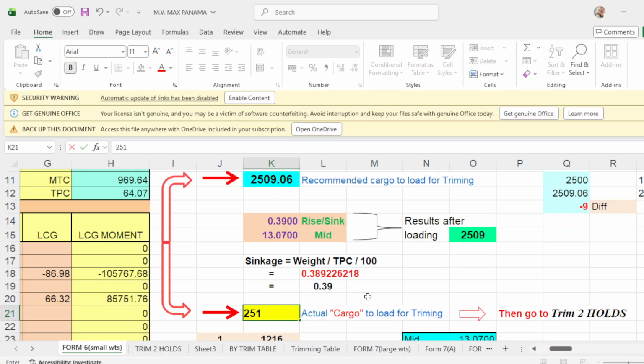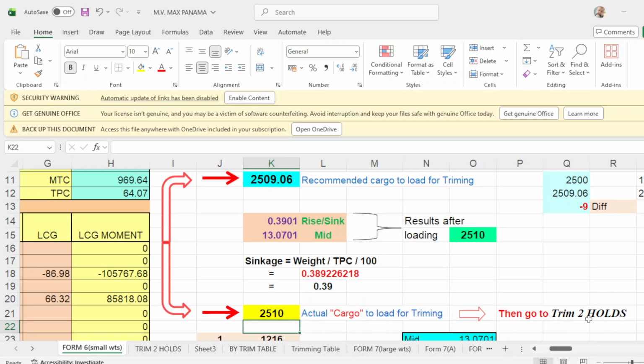Okay, we add 1 ton more. So take note that the mid drop is over by 0.0001, the same thing with this sinkage, an increase of 0.001. But anyway, we follow this one. So 2,510. This is the actual cargo to load for trimming.